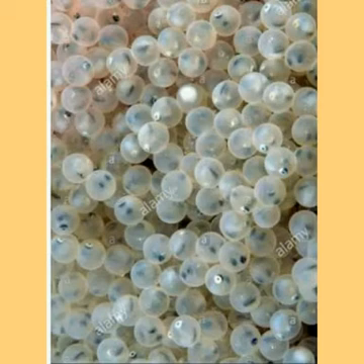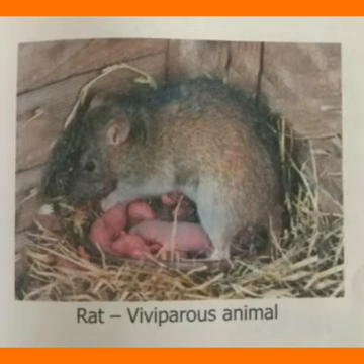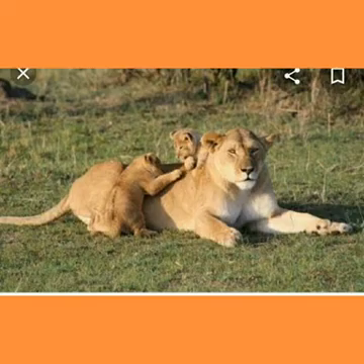But you would not be able to collect and observe the eggs of a dog or a cow or a cat. This is because they do not lay eggs. Here, the mother gives birth to the young ones. So, these are actually viviparous animals. In this picture, you can see a mother rat nursing her young ones. Elephants also give birth to young ones, so they are viviparous animals. And carnivorous animals like the lion also give birth to the young ones.